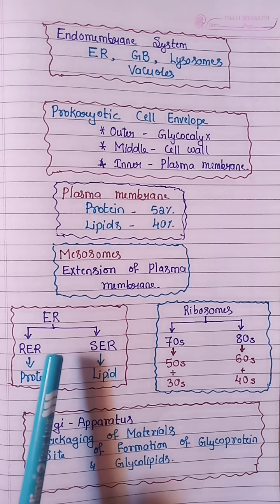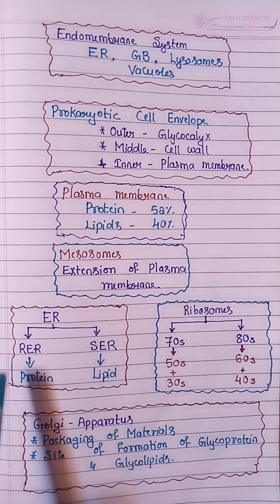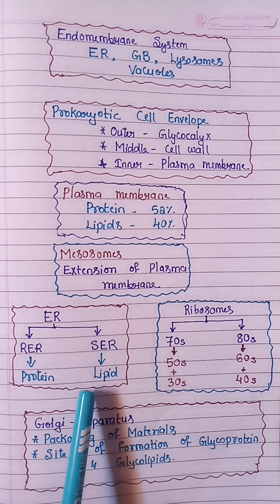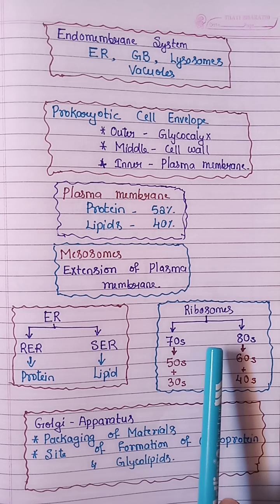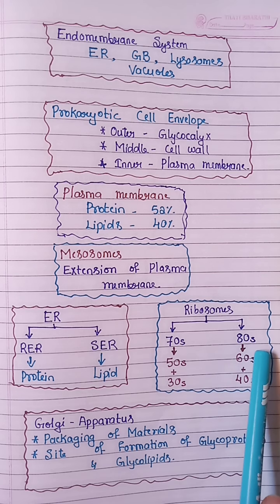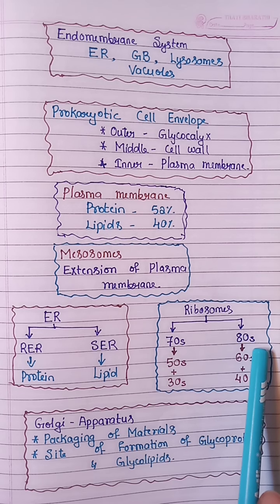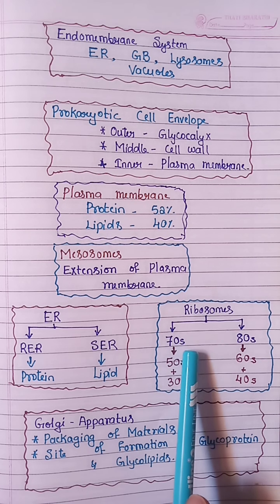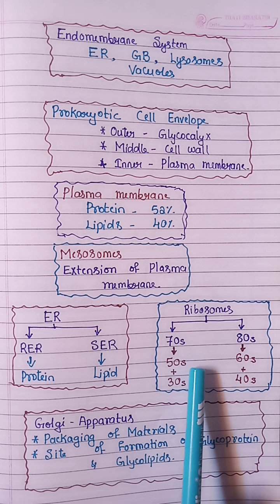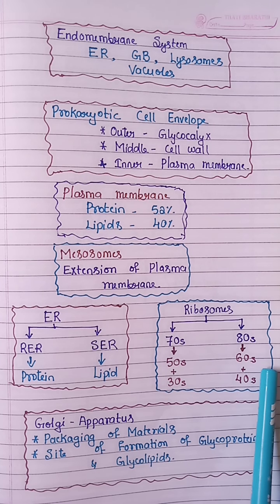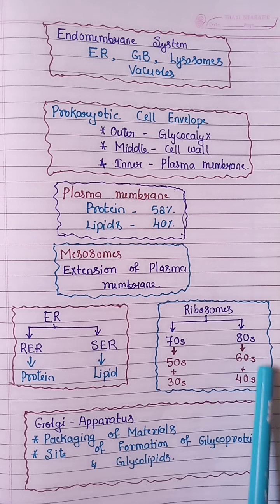Now there are 2 types of endoplasmic reticulum. Rough endoplasmic reticulum helps in protein synthesis. Smooth endoplasmic reticulum helps in lipid synthesis. There are also 2 types of ribosomes: in prokaryotic cells, 70S, and in eukaryotic cells, 80S. S stands for Svedberg unit. The 70S ribosome has 2 subunits, larger 50S and smaller 30S. The 80S ribosome has larger 60S and smaller 40S subunits.